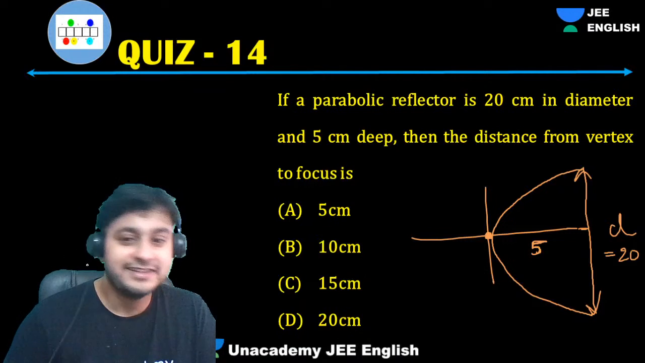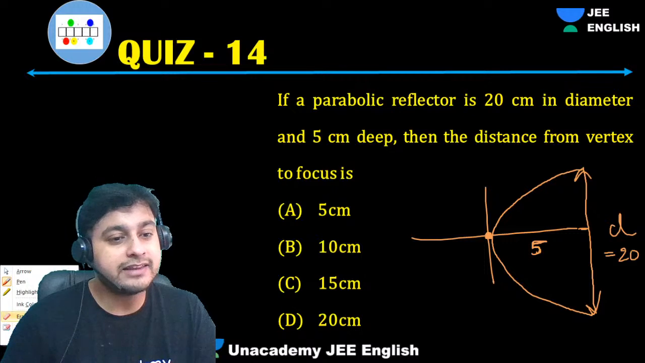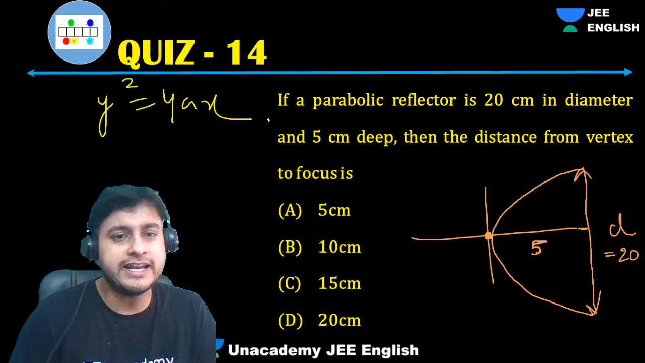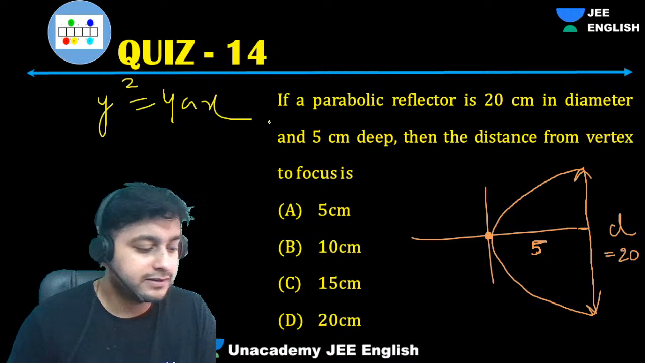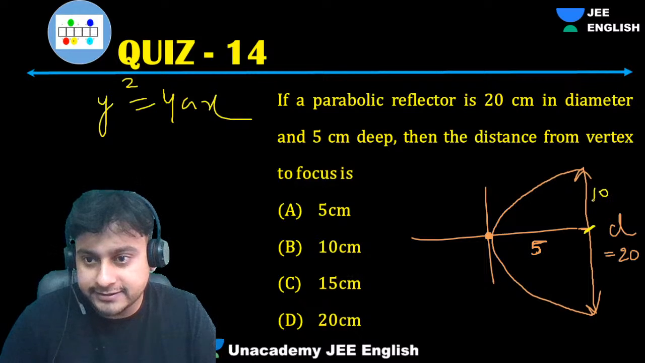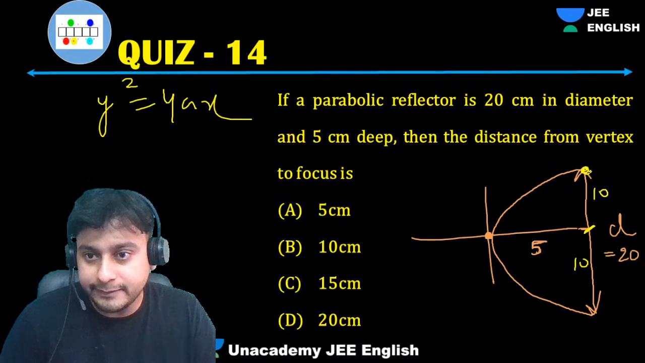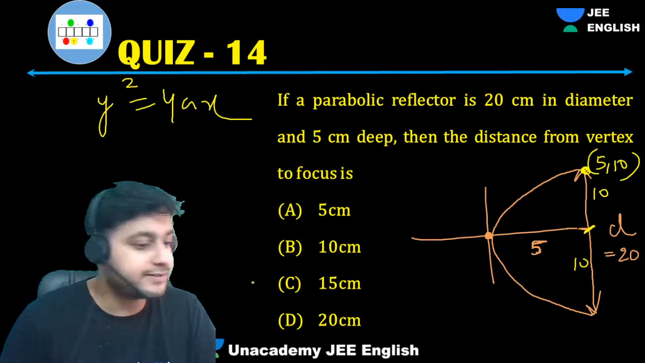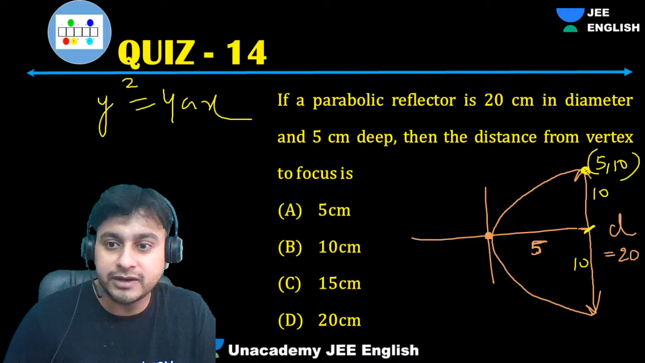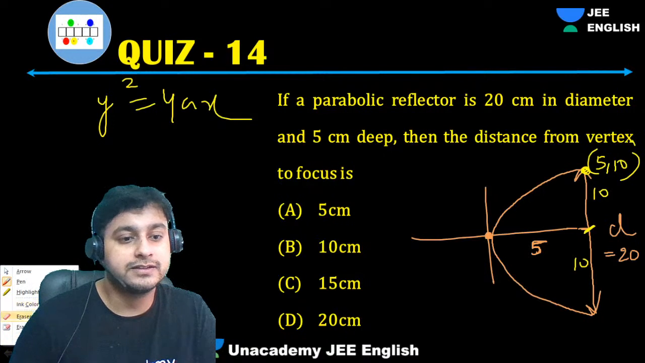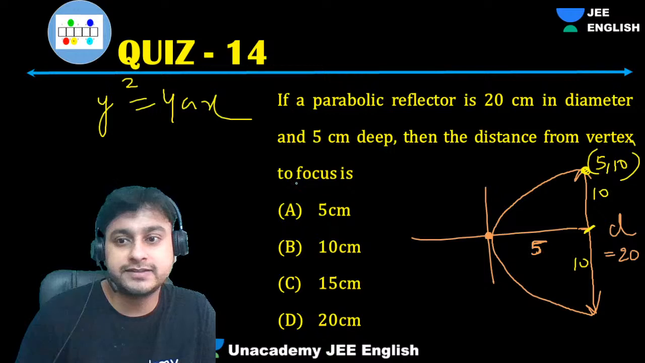Correct. See, guys, can you tell that the basic equation of the parabola will be what? y square equals 4ax. You can take anything, that will work. So guys, can I say this chord, this is 10, this is also 10. This point will be 5 comma 10. Will this satisfy this equation? Yes. Put it over here.